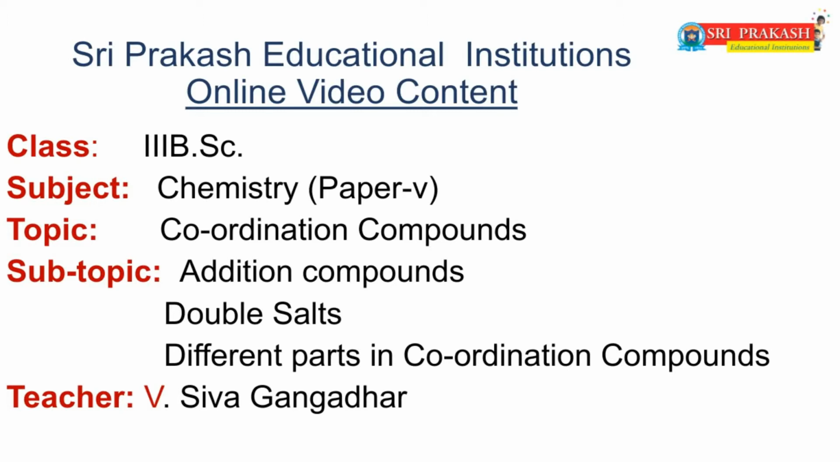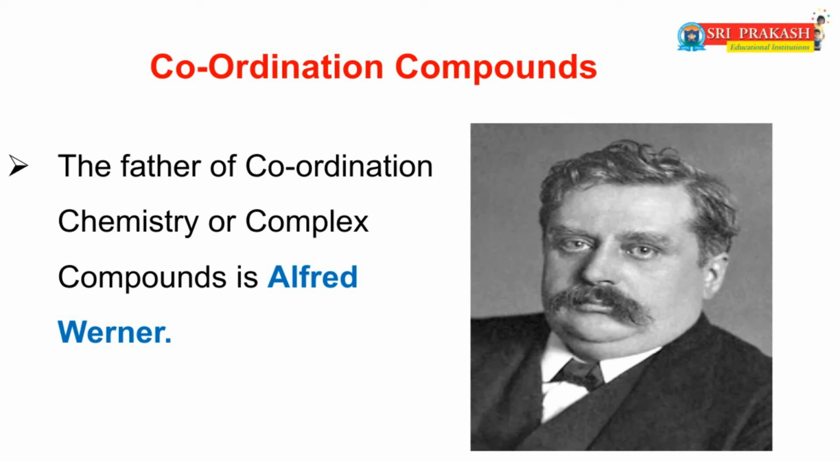Class Final BSc, Subject Chemistry, Paper 5, Topic Coordination Compounds, Subtopic Addition Compounds, Double Salts, Different Parts in Coordination Compounds. Dear friends, already you all know that the father of coordination chemistry or complex compounds is Alfred Werner. He got the first Nobel Prize in the entire inorganic chemistry. So, he is the father of inorganic chemistry.